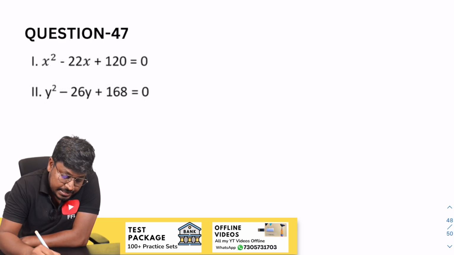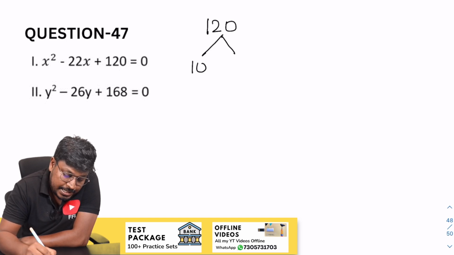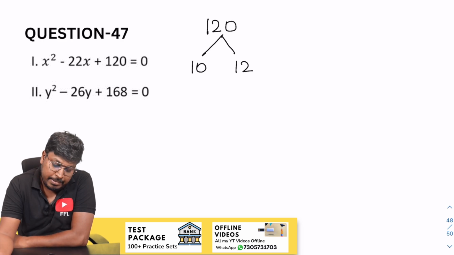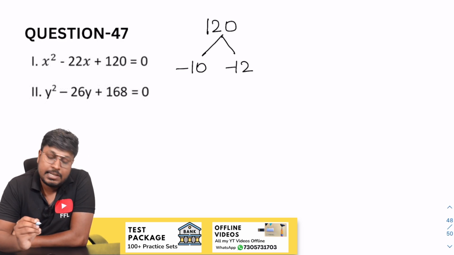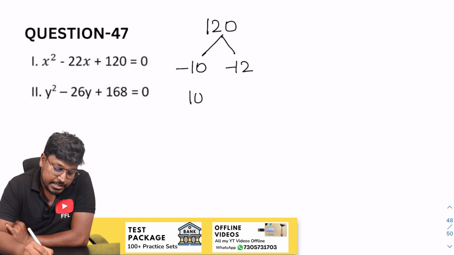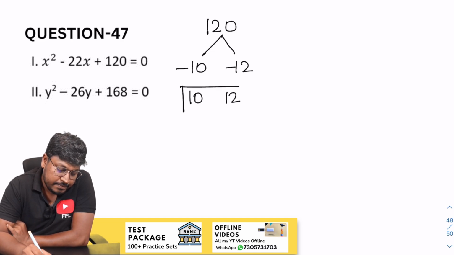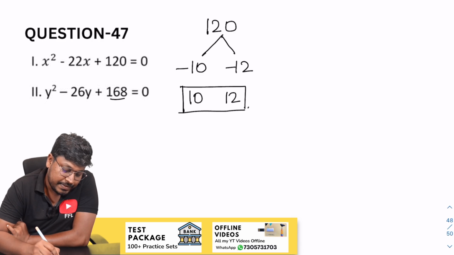So next question is 120. 10 and 12, right? 10 and 12 will be 120. So minus 10 minus 12. While adding two numbers, the resultant will be 22. So we can say that the factors will be 10 and 12. So next question is 168.